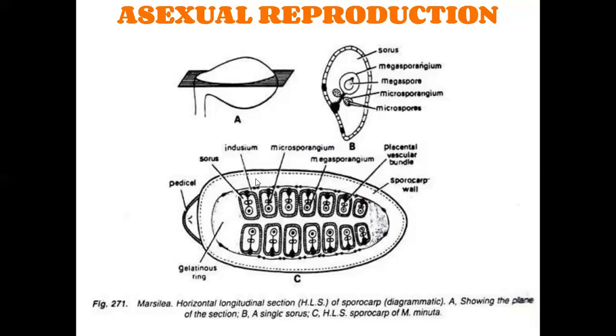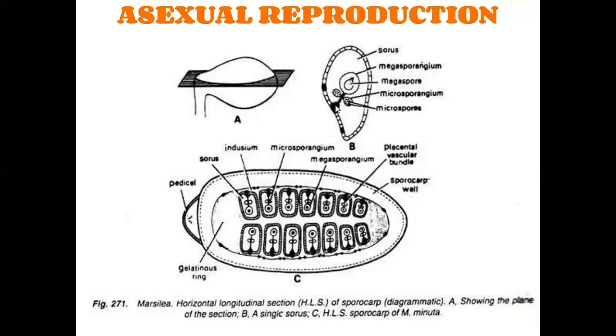Below the sporocarp wall, cavity-like structures are present. The cavities, or chambers, are called sori. Between the two sori, one empty space is present, called the indusium. The indusium is attached to the sporocarp wall. Above the indusium, the sorus is present. If we observe each sorus, it is covered by a wall, the sorus wall.